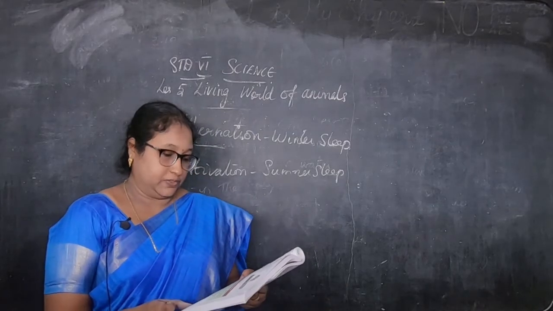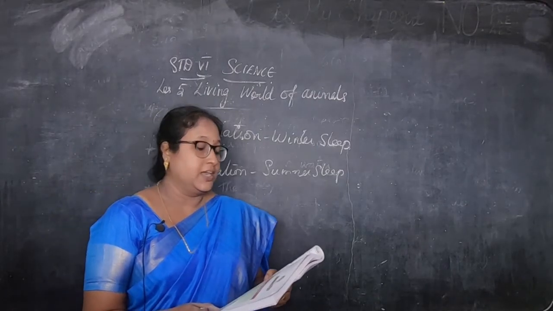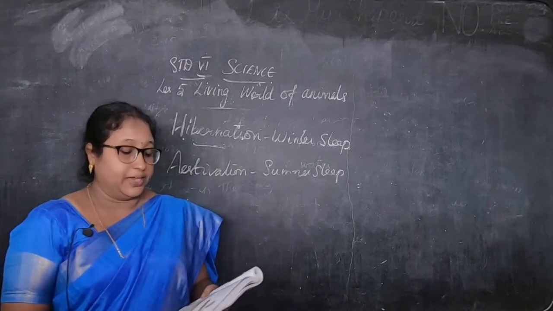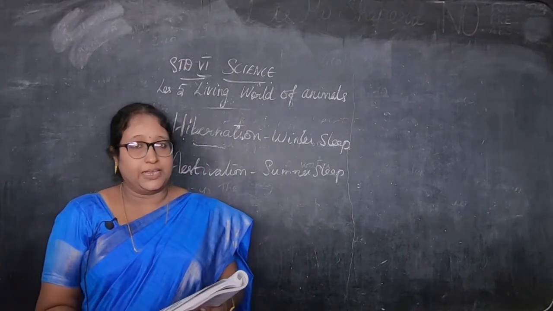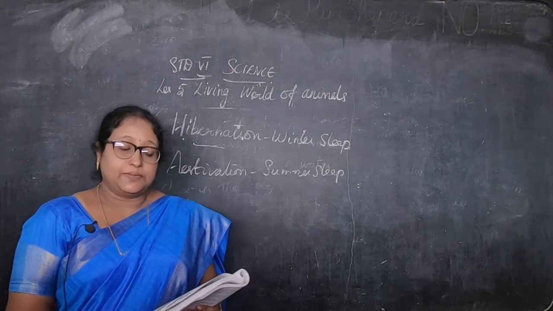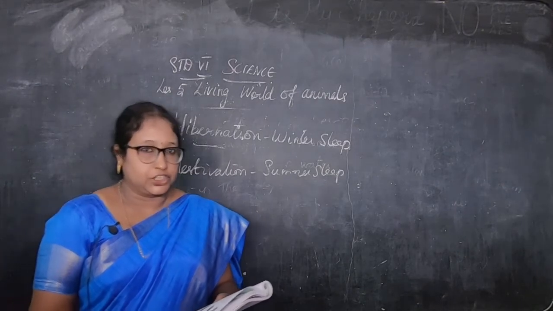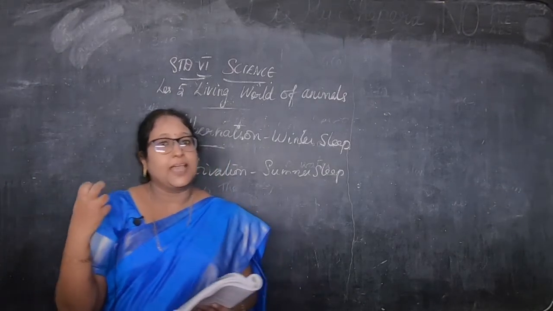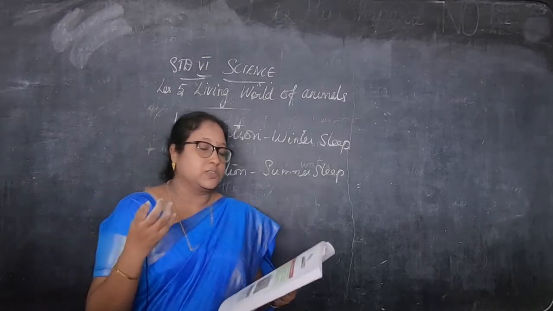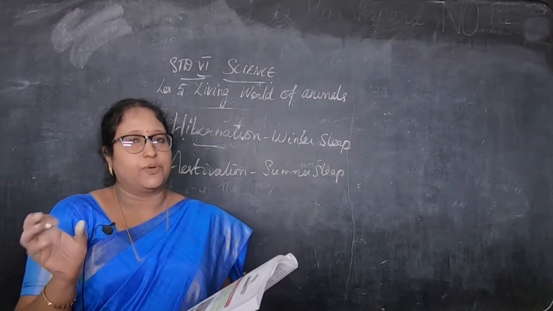The adaptive features of animals from different habitats, children. The name of this animal is polar bear. What is the habitat? What is the living place? Polar region. What are the adaptive features? Thick skin for protection. White fur, which means their hair, to protect it. Thick skin they have for protection.